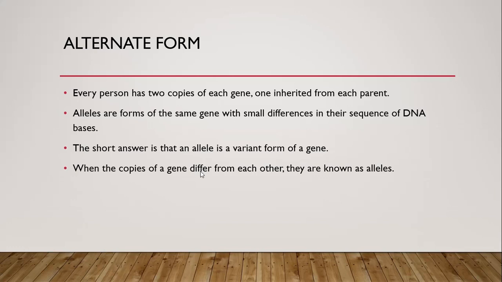In a simple way, we can say that an allele is a variant or a different form or an alternative form of a gene. When the copies of a gene differ from each other, they are known as alleles. So this is the concept of an allele, how we can define an allele, and why an allele is called an alternative form of a gene.